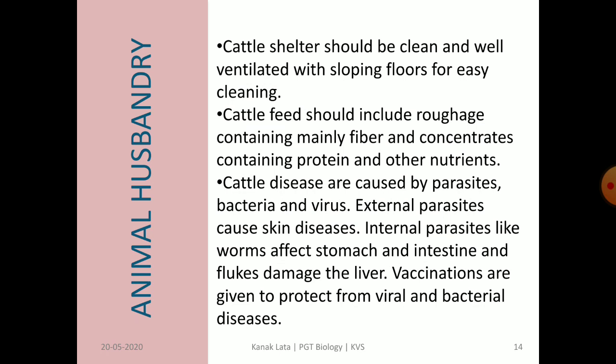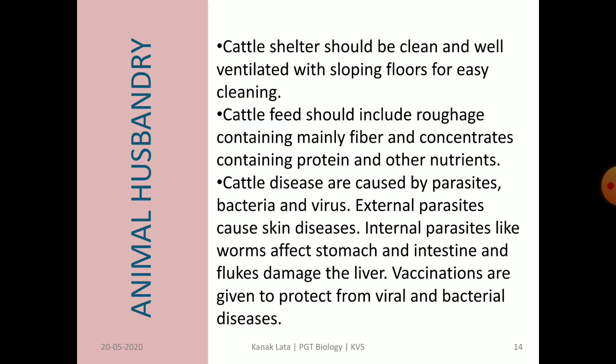When we are doing animal farming, then we have to take care of several aspects. First is about cattle shelter. Cattle shelter should be clean and well ventilated with sloping floors. Why is the floor sloping? So that the shelter can be easily cleaned.